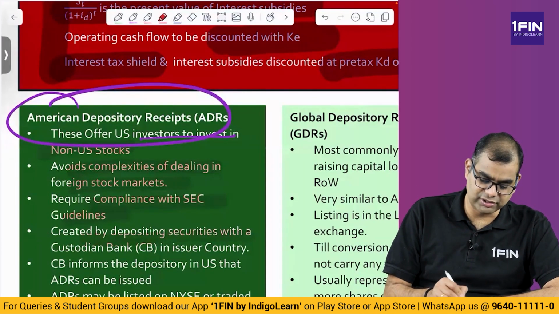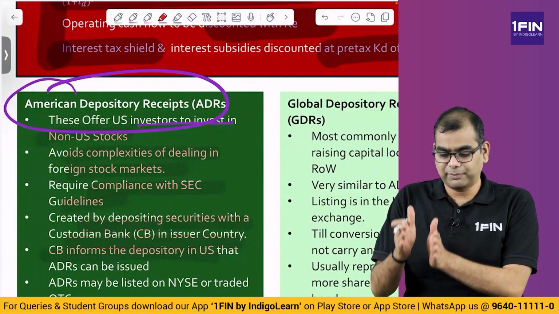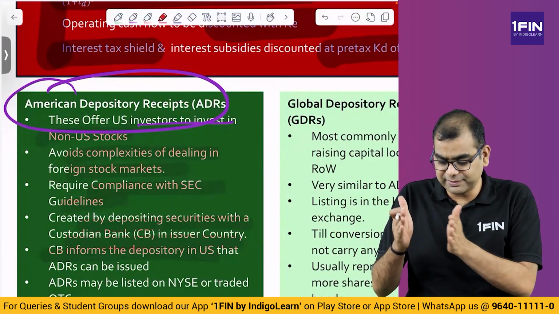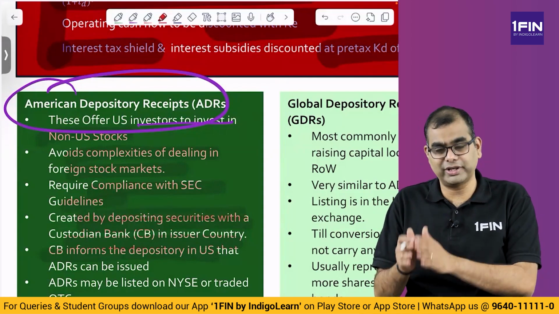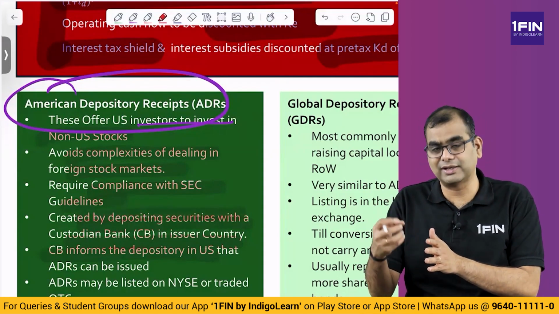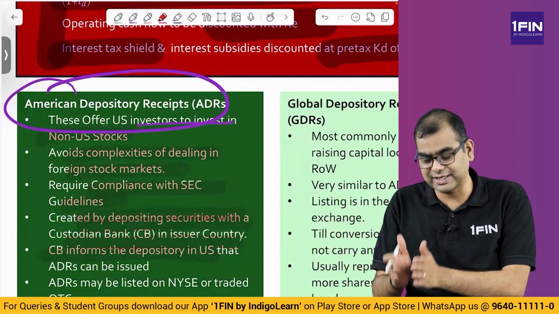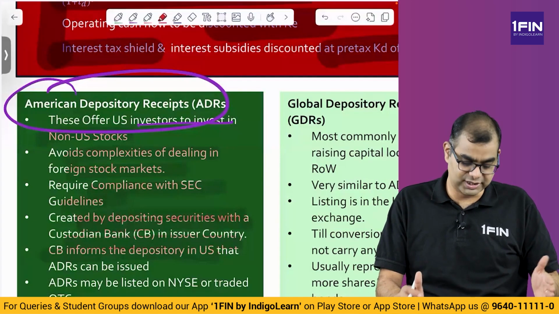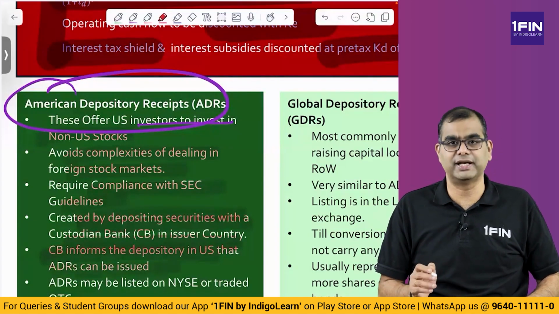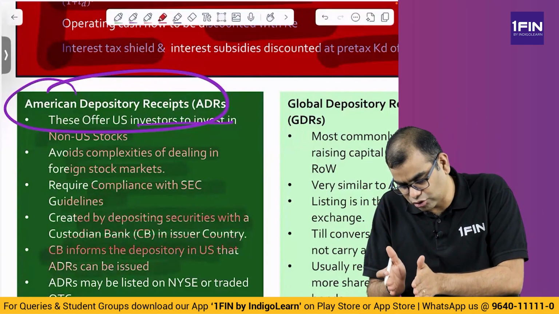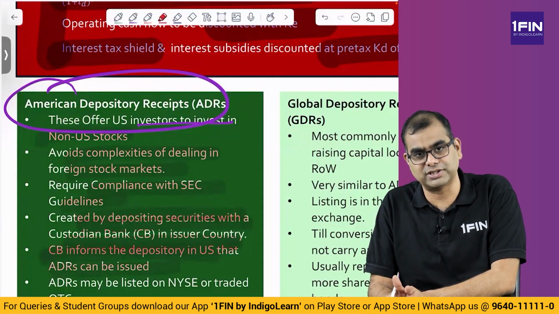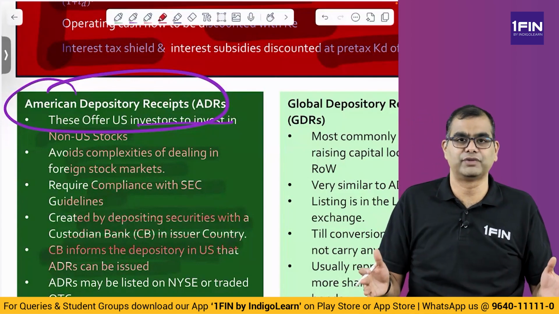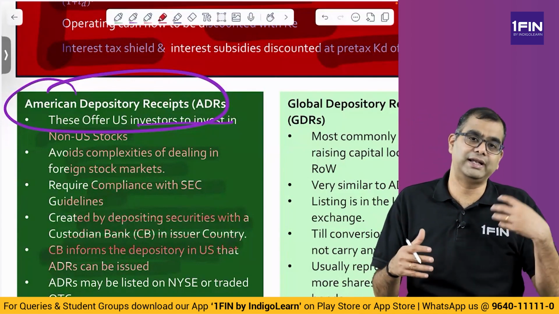They are created by depositing securities with custodian banks in the issuer's country. So what I told you are the depositories in India. They have two parties, a custodian bank in India and a depository in the US. What happens is the custodian bank in India collects the money, gets the shares and keeps them with it. They have a counterpart called a depository, which is in the US. They inform the US depository, and the US depository issues the ADRs. So the ADRs are not necessarily issued by an Indian depository. They are issued by the US depository and the Indian custodian bank working together. Right. So you have two parties who work together and issue this.